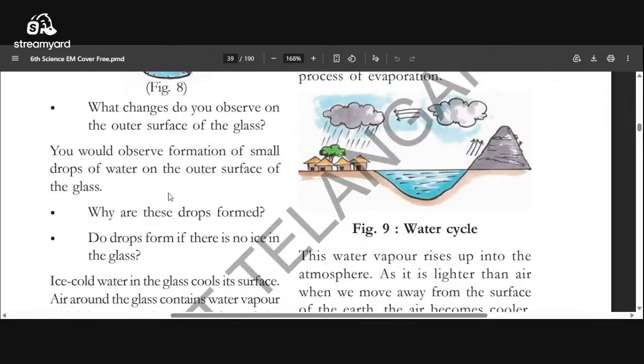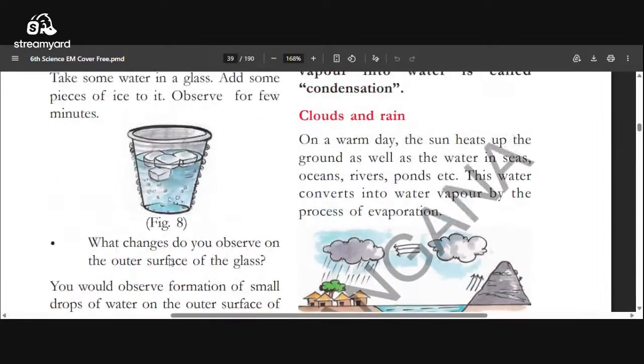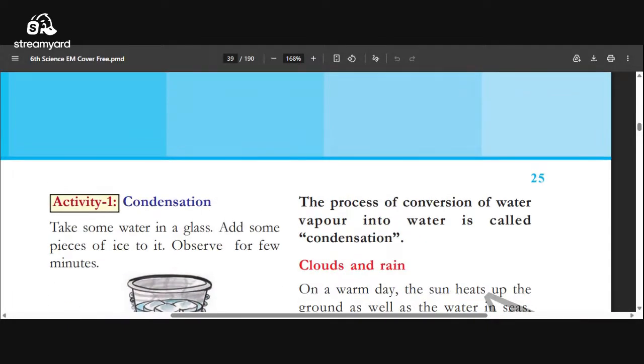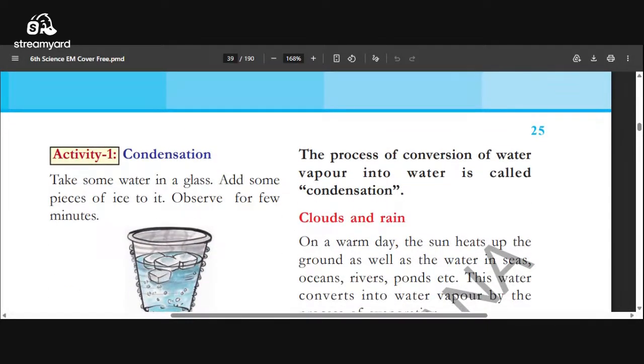So here you can see how these drops are formed. That is due to condensation. Do drops form if there is no ice in the glass? No, drops will not form if there is no ice in the glass, because ice makes the glass surface cool. So this is the process: conversion of water vapor into water is called condensation.